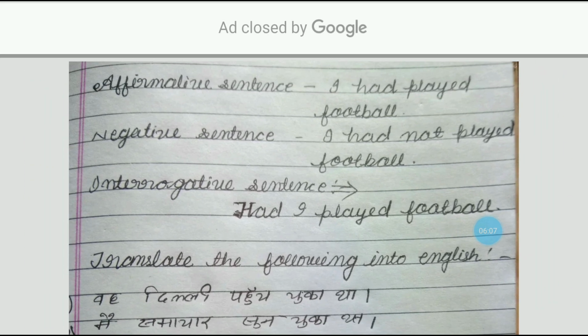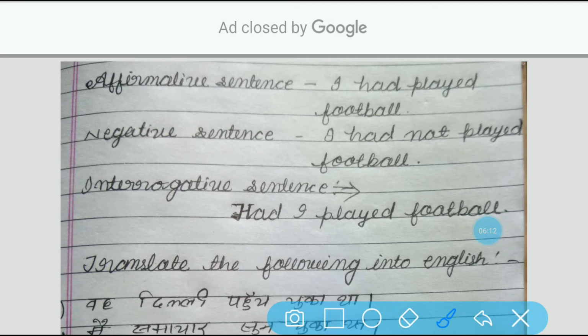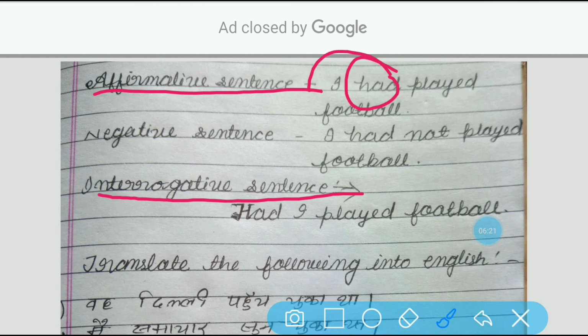Now we shall change this affirmative sentence into an interrogative sentence. At first we shall write the auxiliary verb, that is the helping verb. Had I played football? And just after that we shall use a question mark. This is very important.